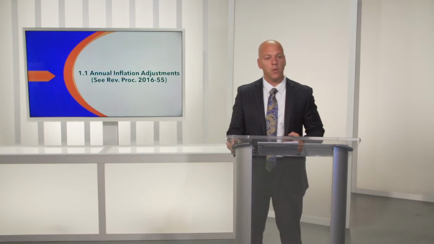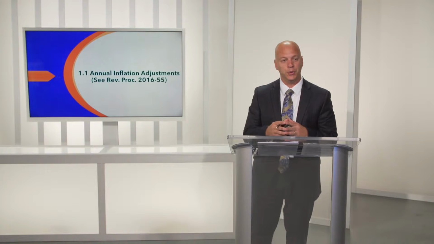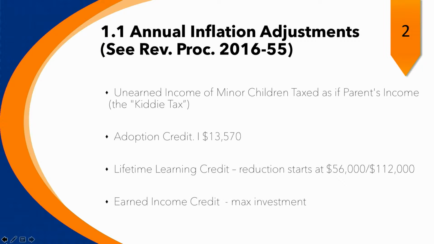So let's take a look now. What we're looking at, and I'm on slide 2, is the annual inflation adjustments. And you'll see paragraph 1.1, section 1.1. And we tell you to see Revenue Procedure 2016-55 for additional information, because that is where the information for this section comes from. And you'll see some of that throughout this session. So let's take a look at our first section, unearned income of minor children taxed as parents' income.